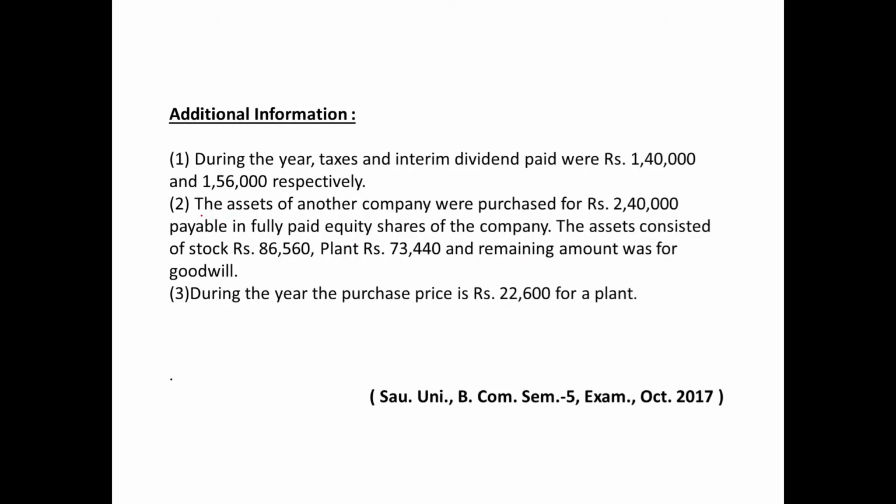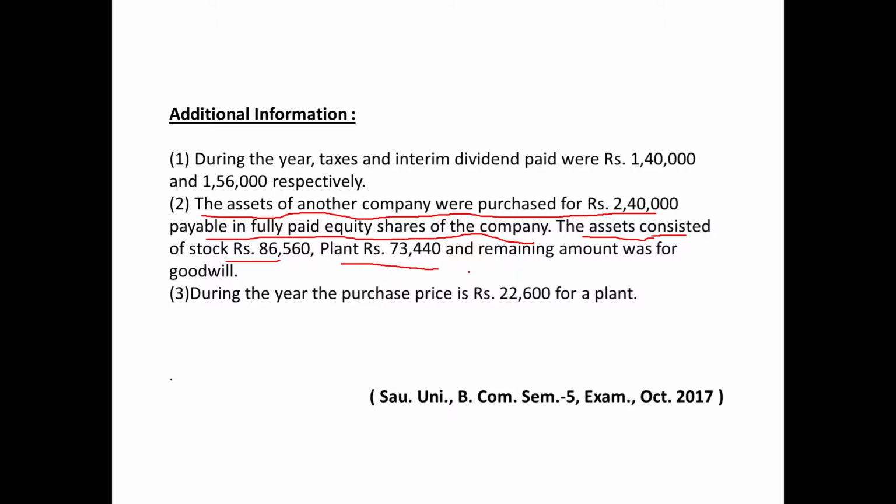Second point: the assets of another company were purchased for rupees 2,40,000, payable in fully paid equity shares of the company. The assets consisted of stock rupees 86,560 and plant rupees 73,440, and the remaining amount was for goodwill.